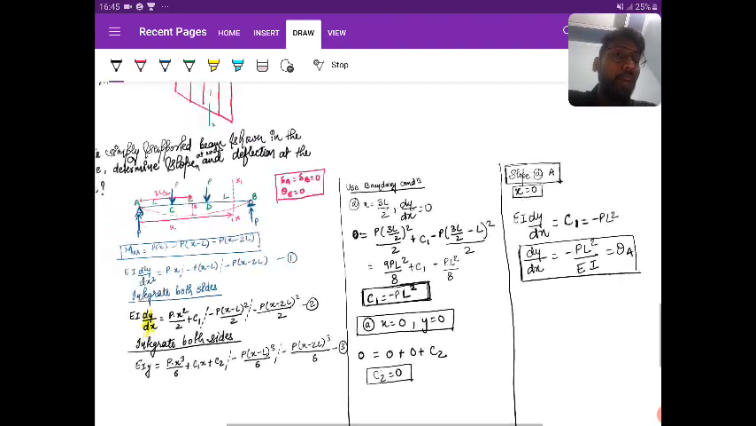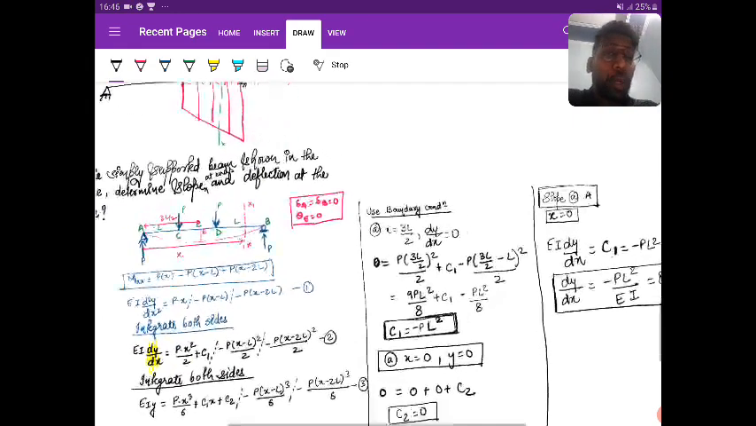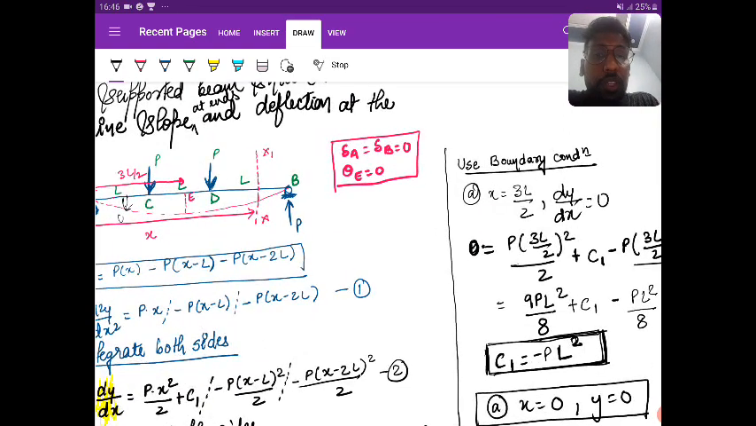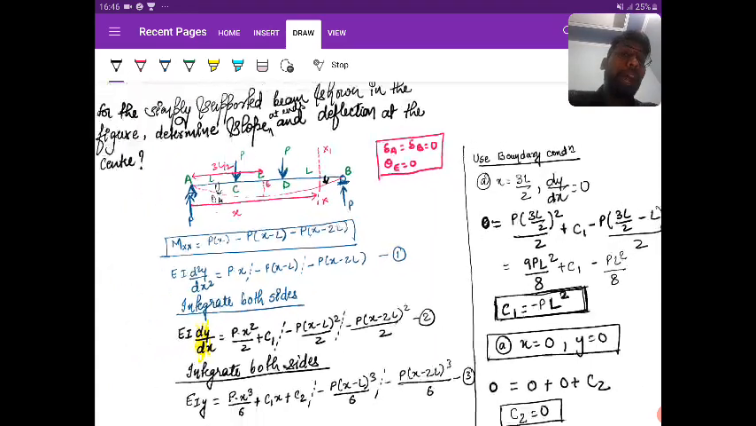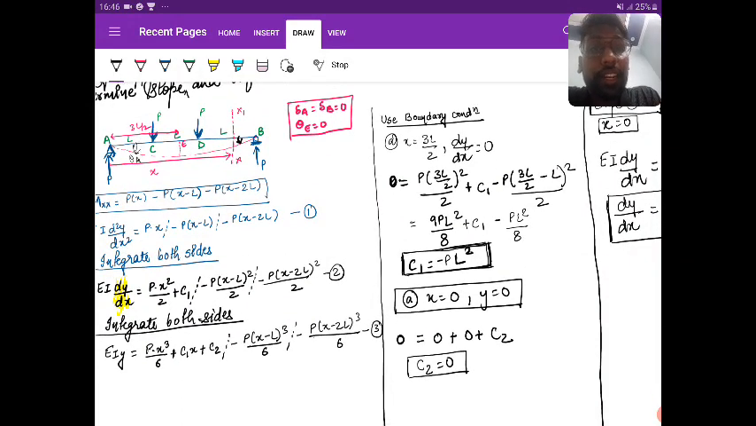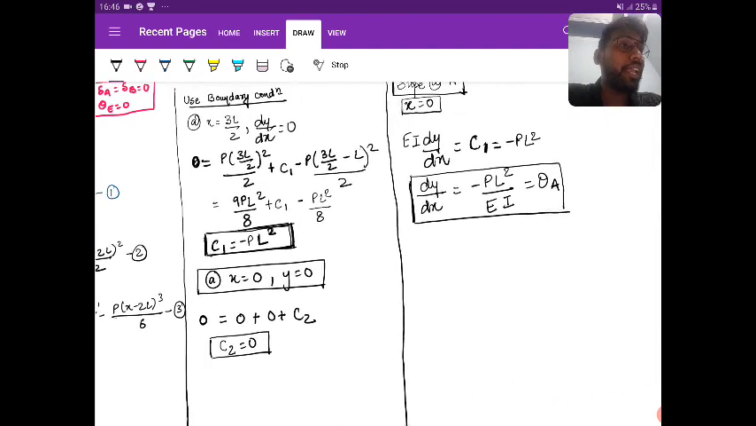Okay. Now tell me one thing. In the magnitude, if the slope at A is PL square by 9, then what should be the magnitude of slope at B? Same? Yes or no? It should be the same, but with the opposite sign, because you can see here that at A the slope is clockwise and at B it is anti-clockwise. So if here the value is coming as minus, for B it should come as plus with the same value. Let's see if it comes or not.